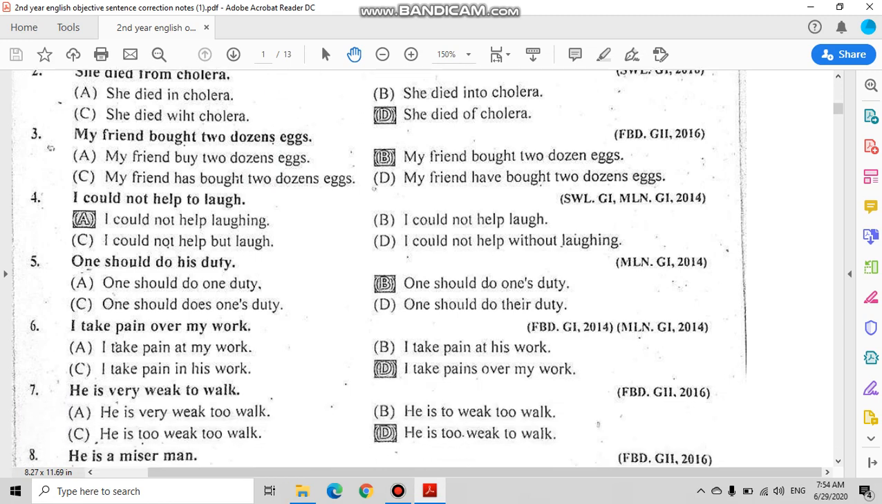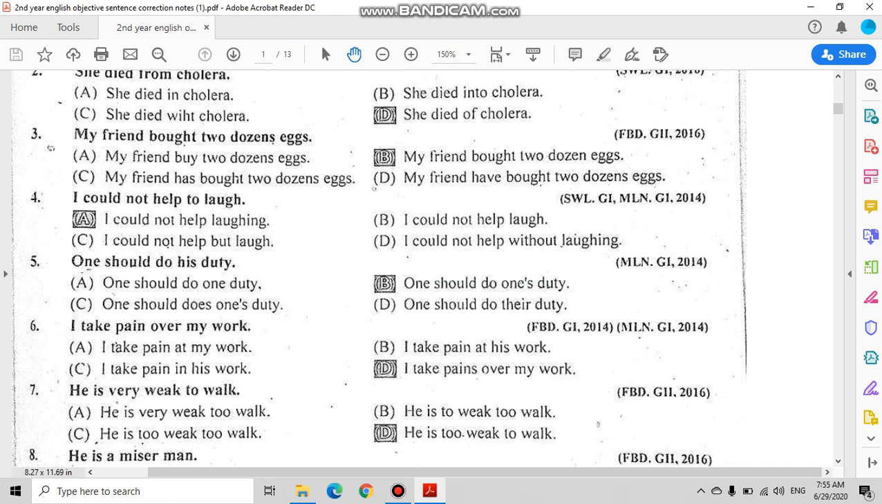Number 5, one should do his duty. Now what is the problem with this sentence? That one is the subject of the sentence and the possessive adjective, that is his, should be according to the subject, that is one. So option B is the correct option. One should do one's duty, because we are using one in the beginning of the sentence. So the possessive adjective should be according to the subject of the sentence.